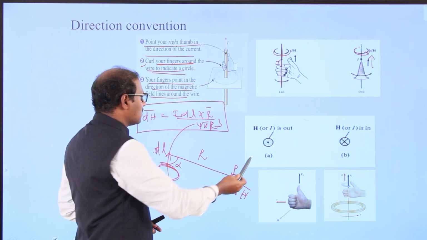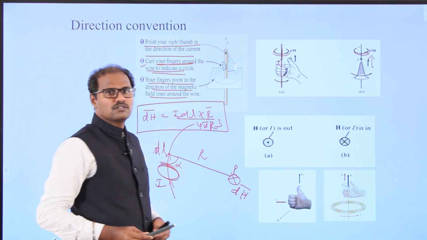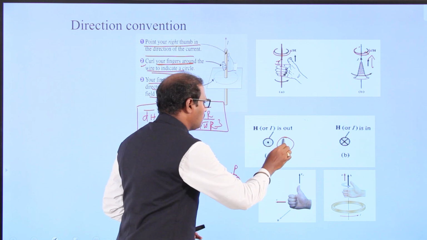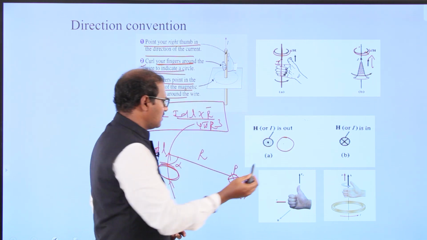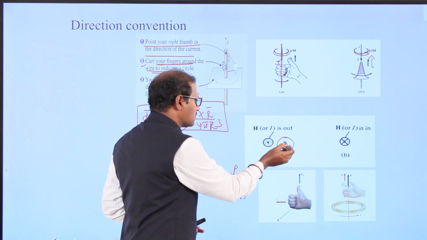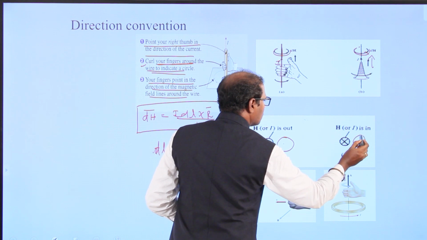Here I am also mentioning, as already told, the magnetic field intensity will be out, so we put a dot, meaning the magnetic field moves out. You can see the image and just imagine: current is moving out of the screen. Here current is moving inside.